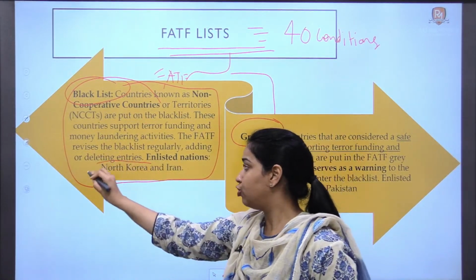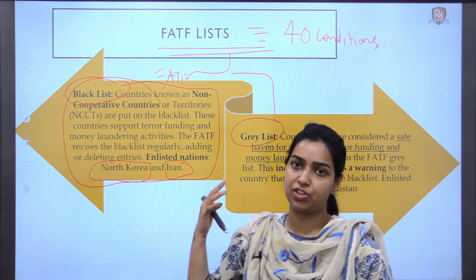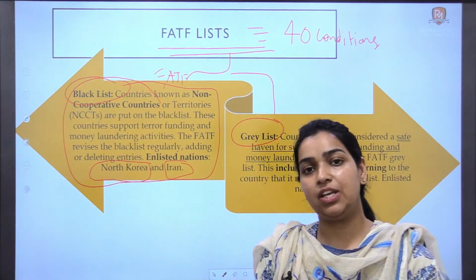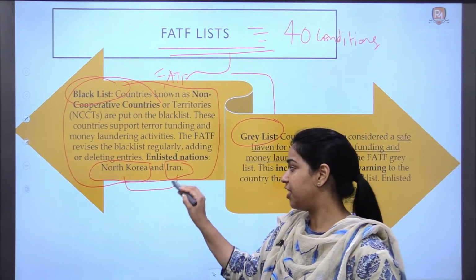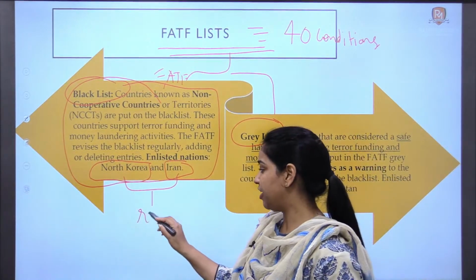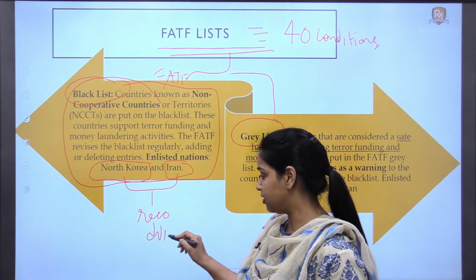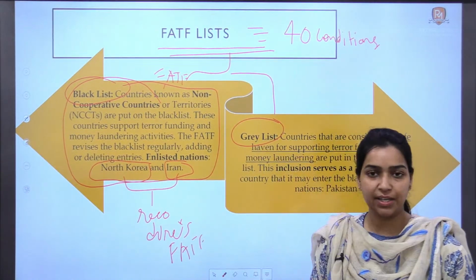Those are North Korea and Iran. For now, these two are the countries present in the FATF's blacklist, okay? These are the non-compliant countries who do not comply with the recommendations or directions of your FATF, right?